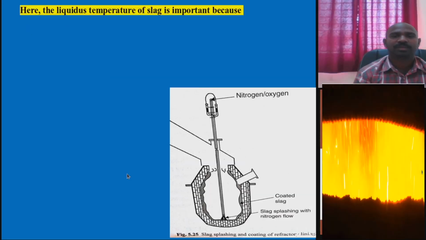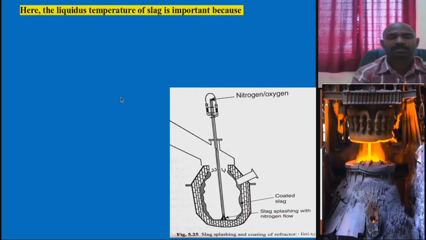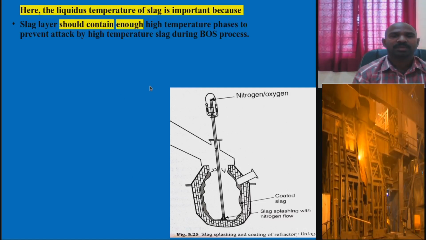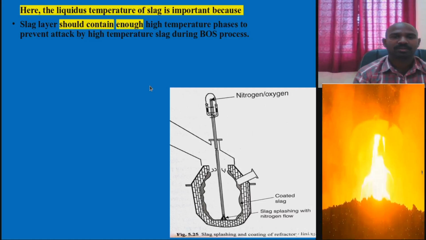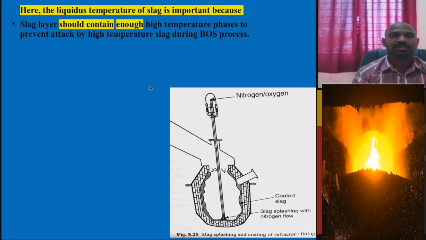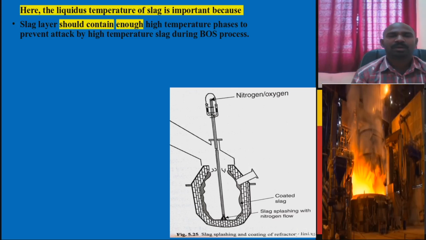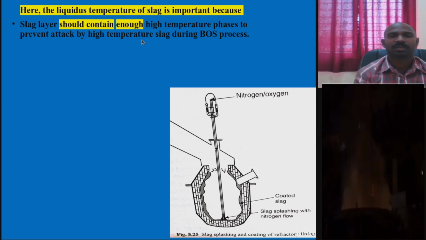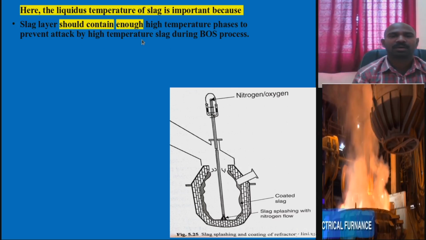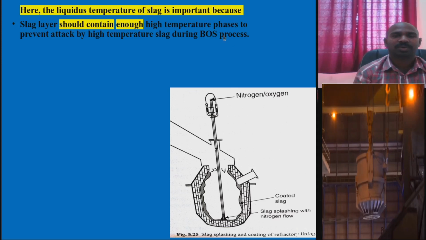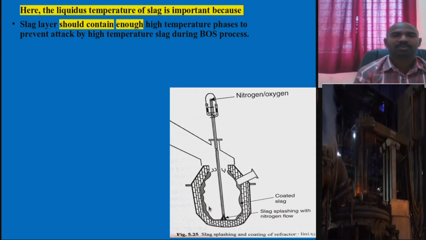One point you need to keep in mind is that the liquidus temperature of the slag is important, because the slag layer should withstand very high temperature. Because of the attack of high temperature slag during the basic oxygen steel making process, the slag splashing layer which was made like this goes out.